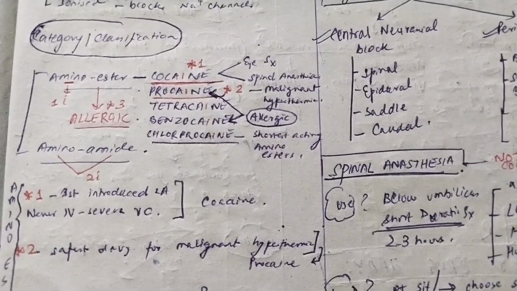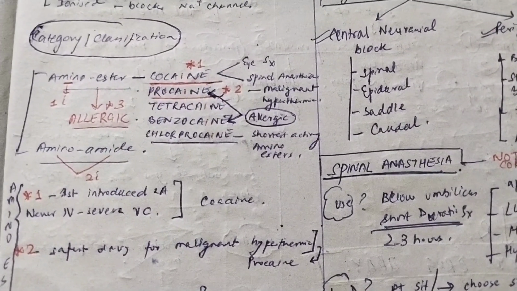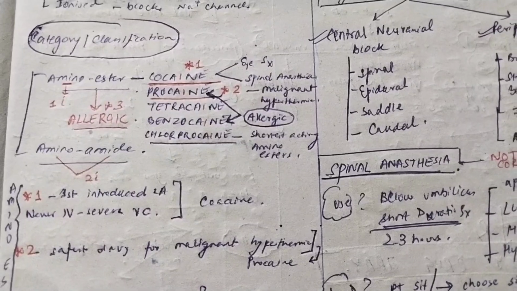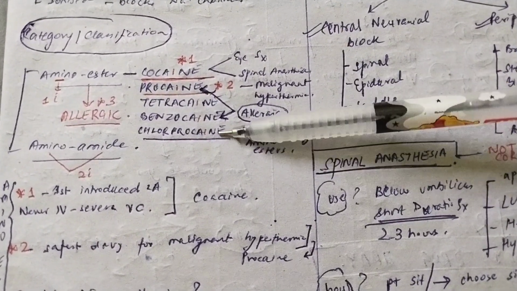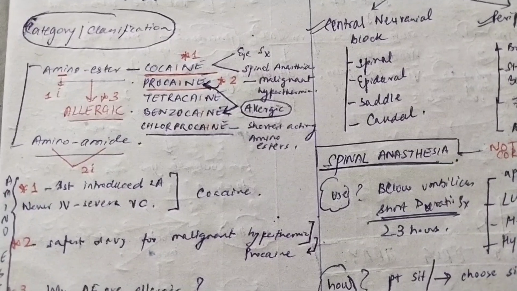What is malignant hyperthermia? Malignant, which means abnormal. Hyper means more. Thermia means temperature. So abnormal increase in temperature is called malignant hyperthermia, where procaine can be used. Third, you have to know about chloroprocaine, that it is the shortest acting amino ester.